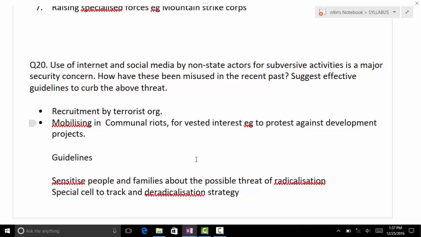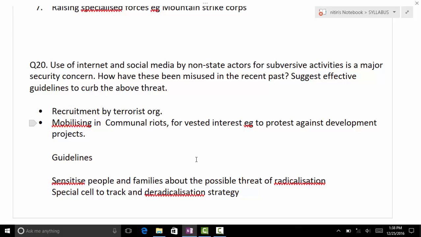I am just going to tell you the other side, which I didn't know when I was reading about these things. One is recruitment by terrorist organizations. As you know, Twitter, Facebook, other social networking sites and WhatsApp groups, they are using them to recruit their people.